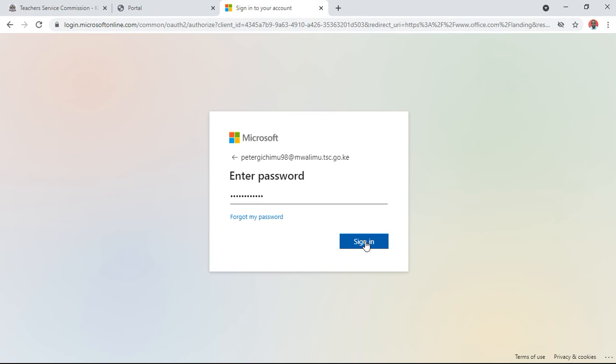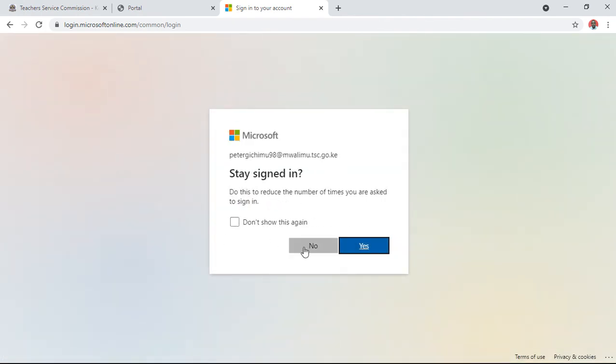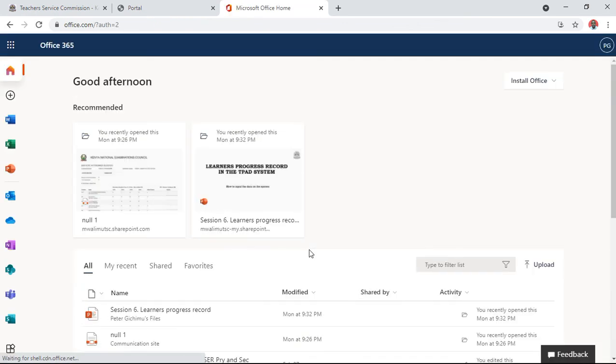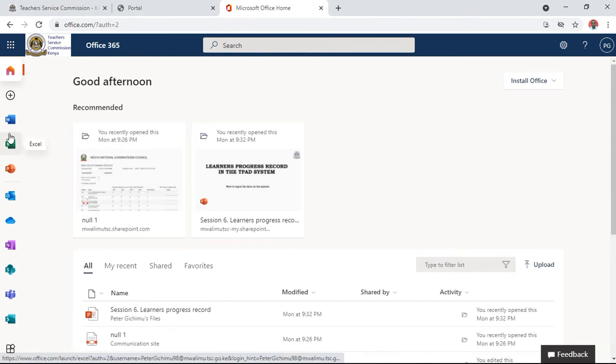Once you enter your default password, though for me it is not a default password, for you, if you enter the default password, you'll be signed in, and then you'll be requested to change your password to a new password. To change it, you are supposed to use the default password, and then you enter the new password. You can see now I have just logged in to my email. This is how the email looks.